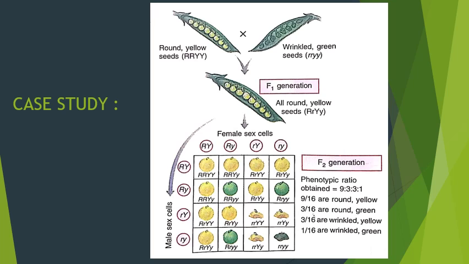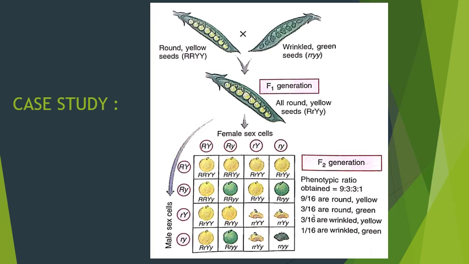So 1, 2 in the third row, and in the last row you have 1 wrinkled and yellow, so the total is 3 wrinkled and yellow seeds. The last one is wrinkled and green, which is the last column, that is small r and small y, wrinkled and green, because both are small letters and they are recessive.